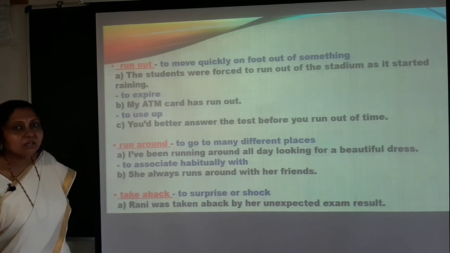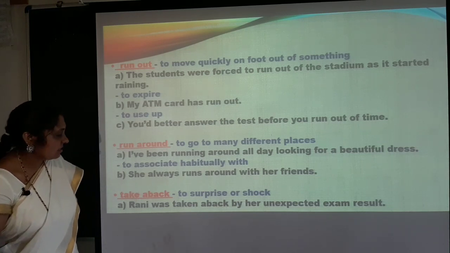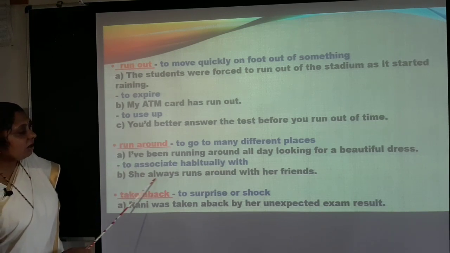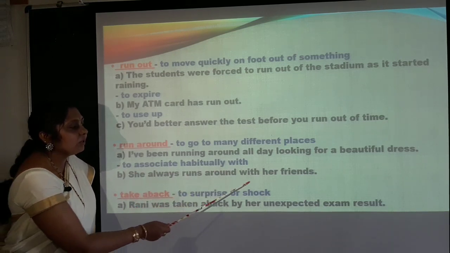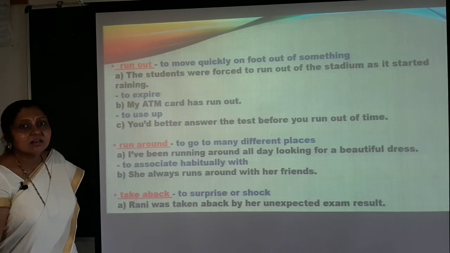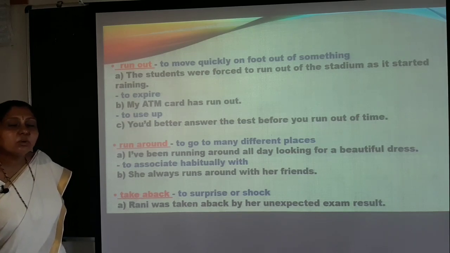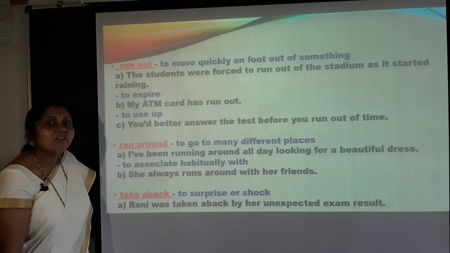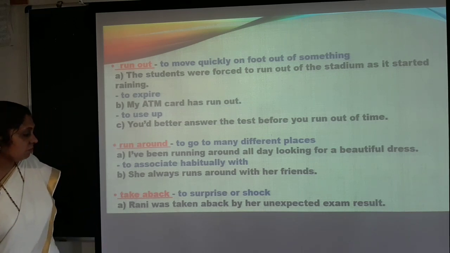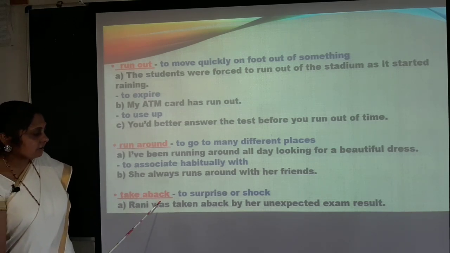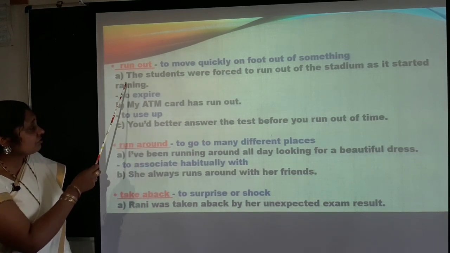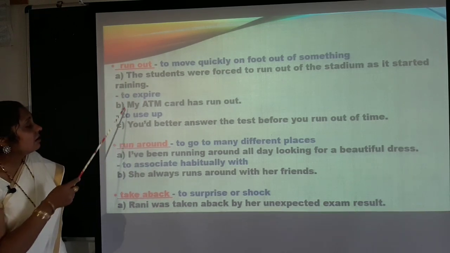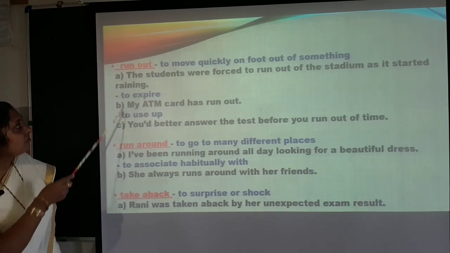You accompany them always. She always runs around with her friends. So she will always be going around or she will have the company of her friends wherever she wants to go.